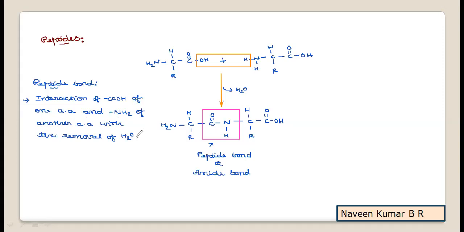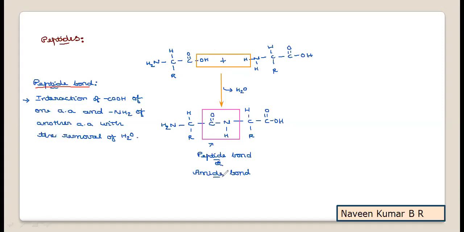The bond which is formed by the interaction of the carboxylic group of one amino acid and the amine group of another amino acid with the removal of an H2O molecule is called a peptide bond or amide bond.